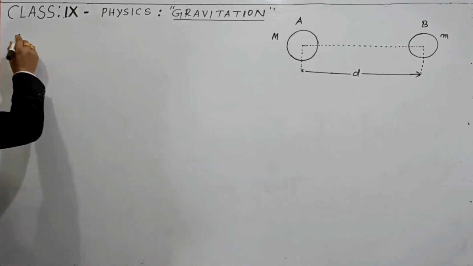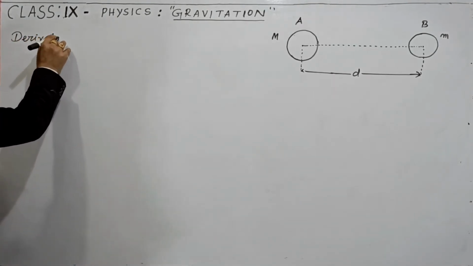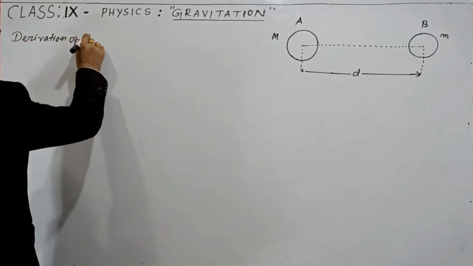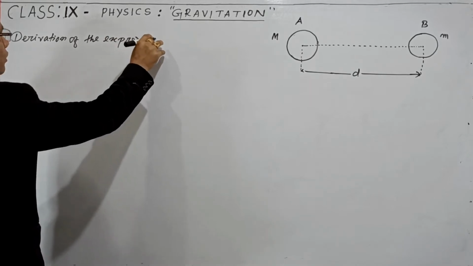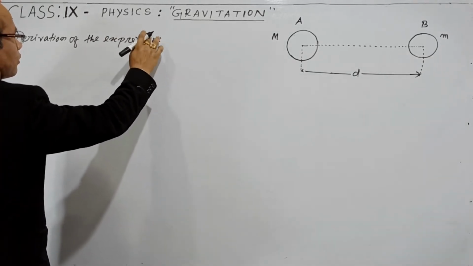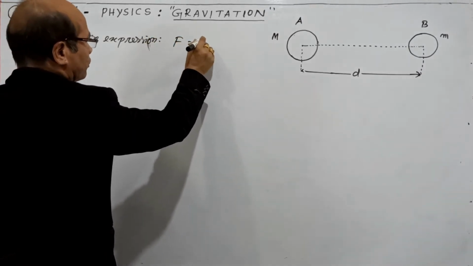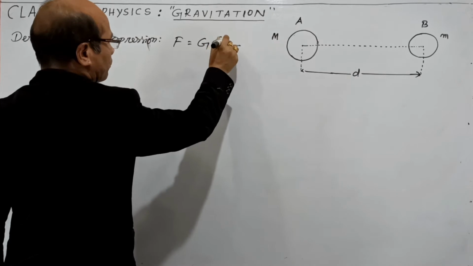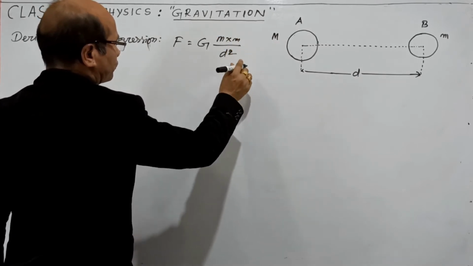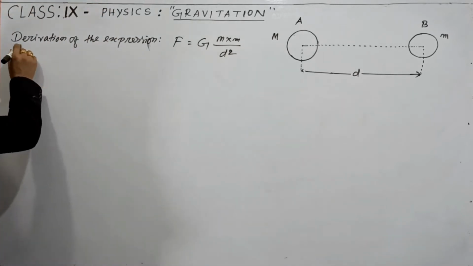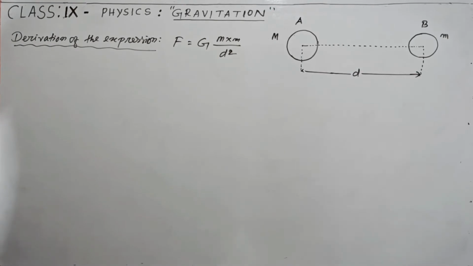Then we can start. Derivation of the expression F equal to G capital M into small m divided by D square. So you can start writing like this.